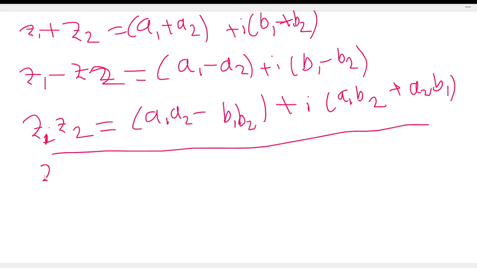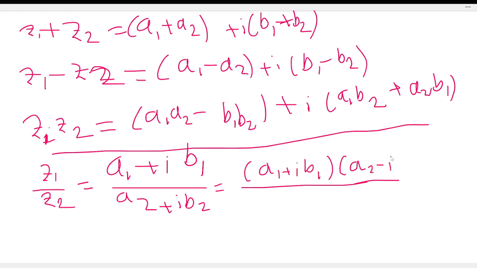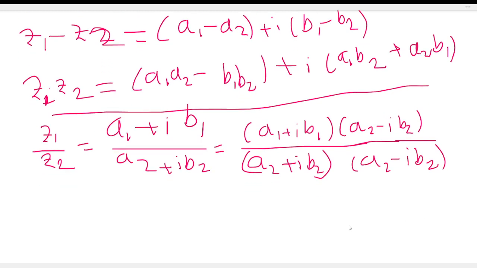Next, z1 by z2 is equal to (a1 plus iota b1) by (a2 plus iota b2), which is equal to (a1 plus iota b1) into (a2 minus iota b2), divided by (a2 plus iota b2) into (a2 minus iota b2).